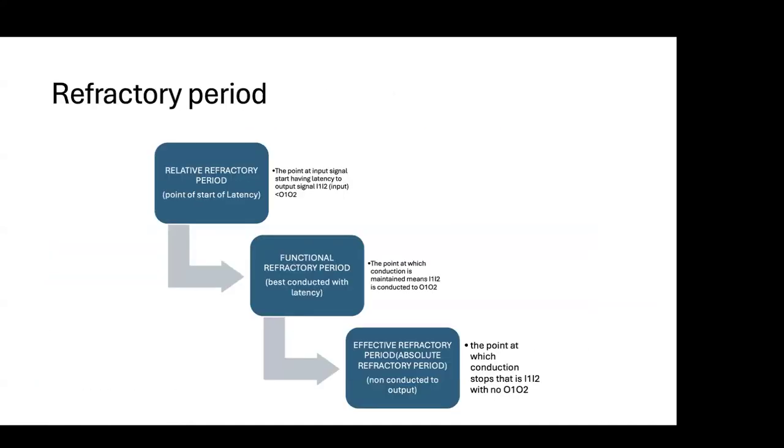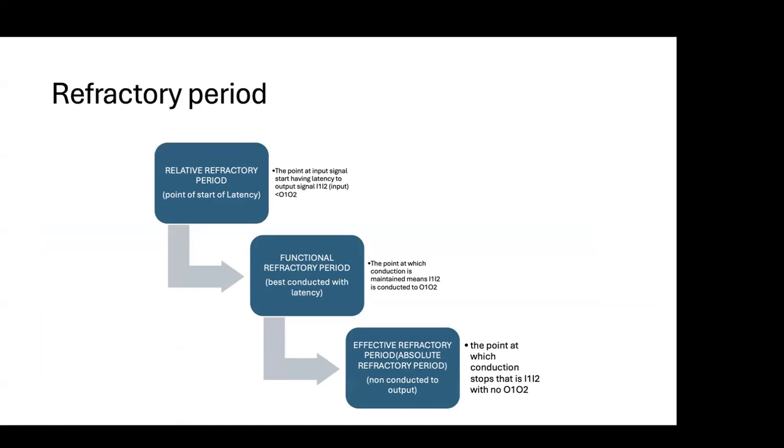Now coming to one of the important things where most people struggle: the refractory period. Refractory means it is not going to conduct or not going to excite, either of these.